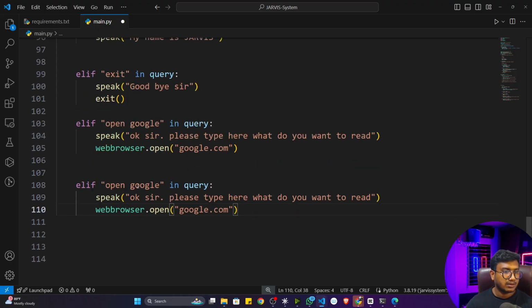Fine. Now, similarly, you can also open Facebook. Let's say you give Facebook here. Now it will open facebook.com.